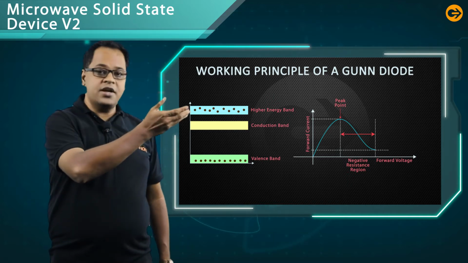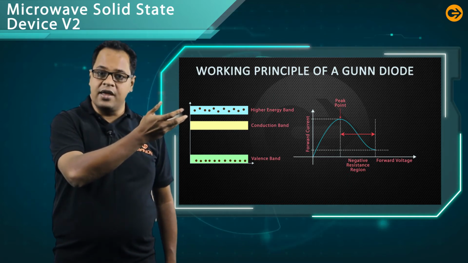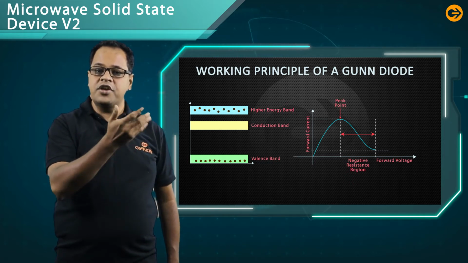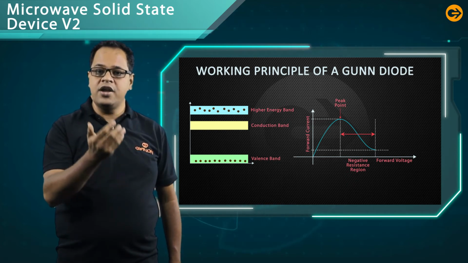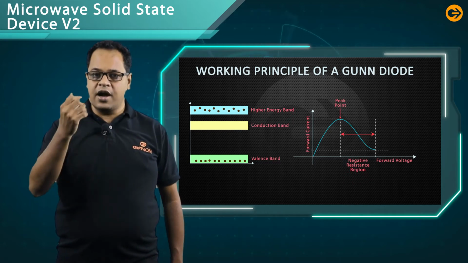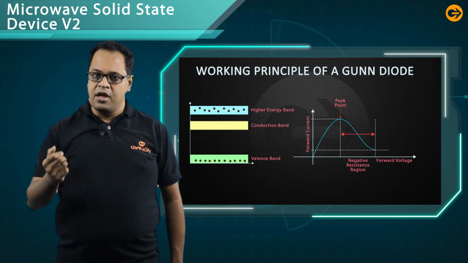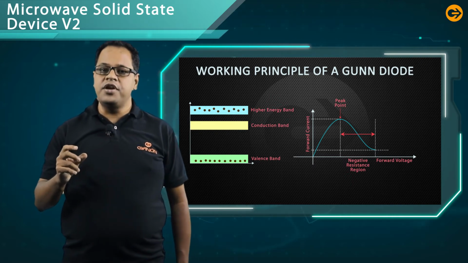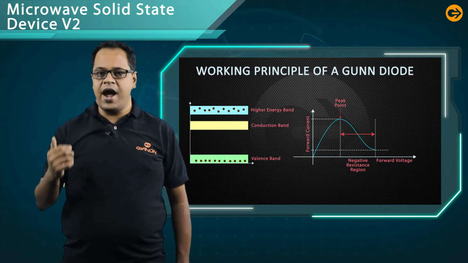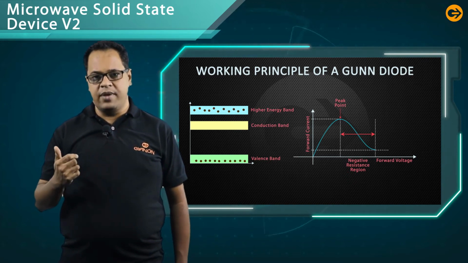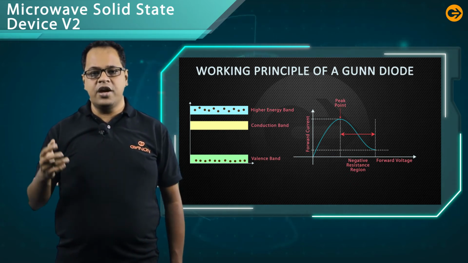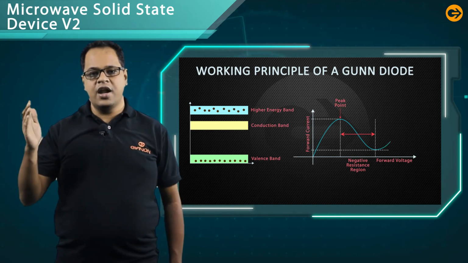Now, in the higher energy band, the effective mass is high. That means the electron will move with less velocity. If the electron moves with less velocity, the current will decrease. That means after reaching a peak point, the current will start to decrease. Again, if you increase the voltage more, the electron will move from the higher energy band back to the conduction band. And obviously, in the conduction band, the velocity of the electron is high. So again, the current will increase.